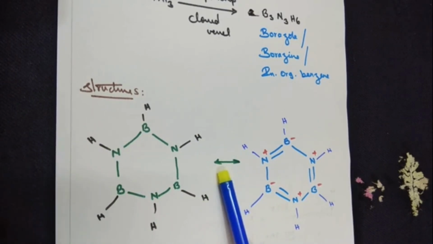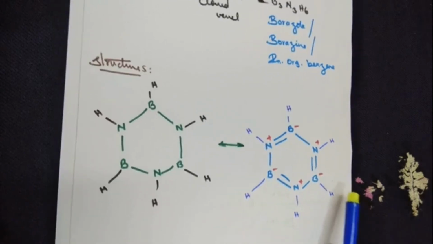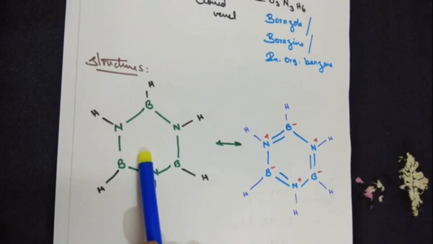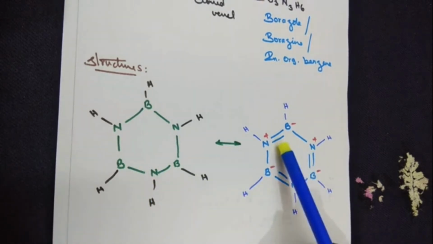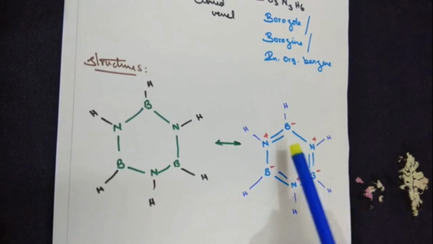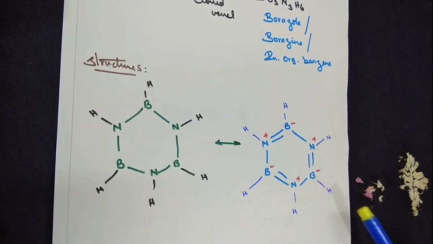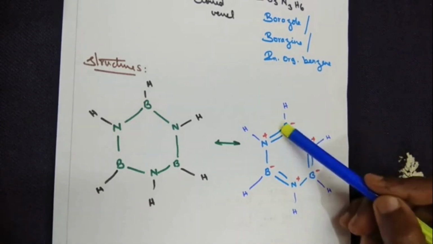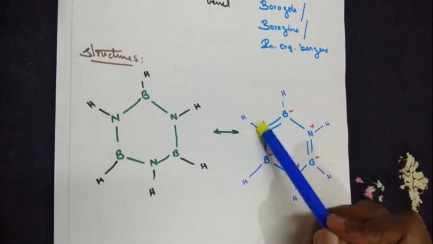This can also be written, since you say inorganic benzene, you need to show the alternate double bond character. The structure of it we are not going into in detail, only the outline structure is given to you. Inorganic benzene, you can show it with alternating double bonds along with positive and negative charges. The same thing: boron 1, 2, 3, nitrogen 1, 2, 3, with the number of hydrogens being 6.